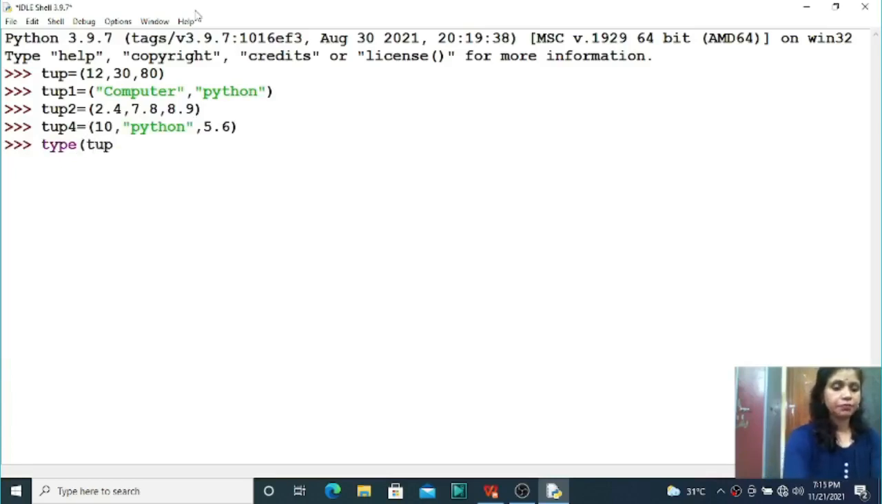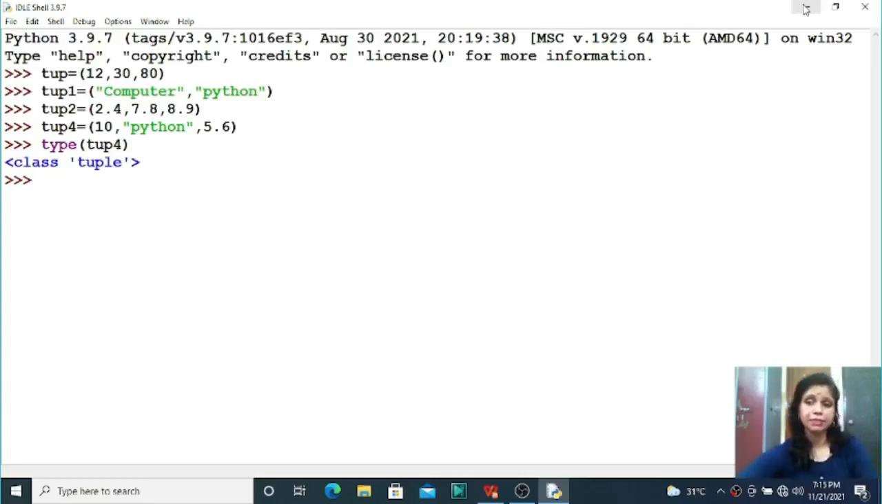Tup4, now it is a tuple type. Similarly tup1, tup2, all are tuple type variables, right students. So in this way you can declare a tuple. First you need to use round brackets, and any type of values, maybe string, maybe float, maybe integer, you can store in your tuple variable, right students. So let us discuss the next question.